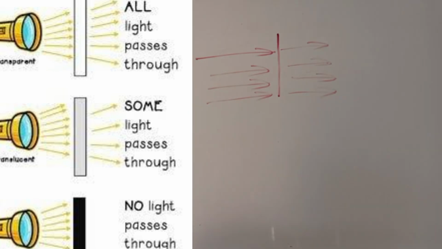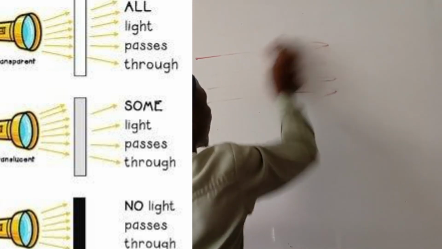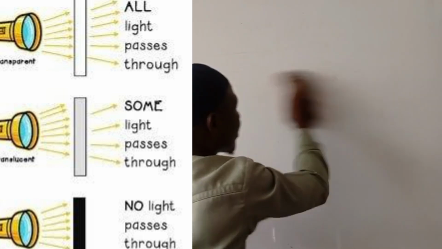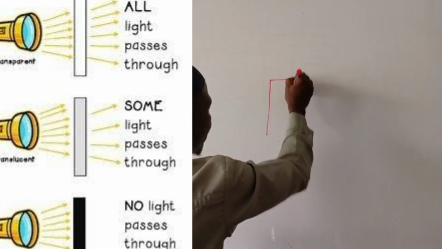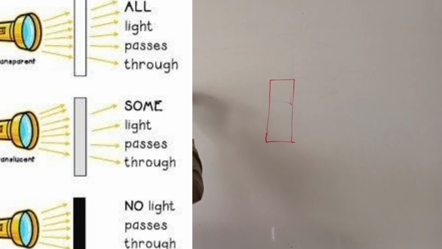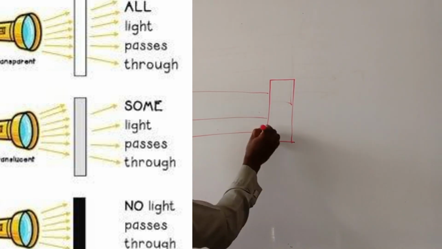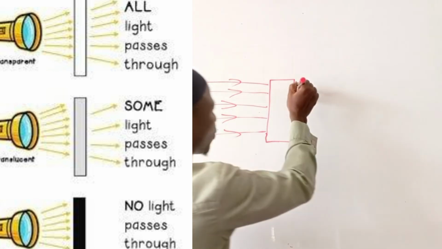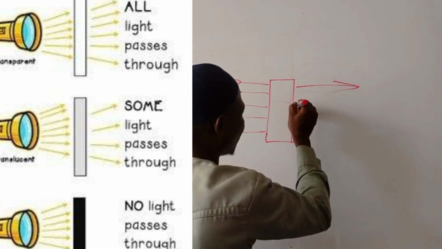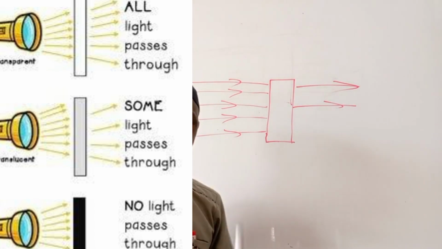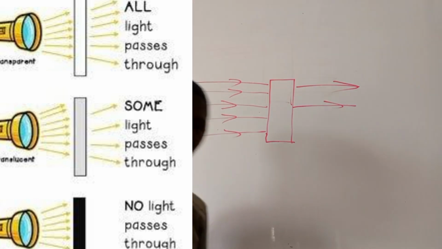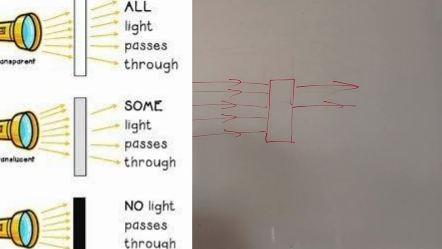So in that case, if you have a translucent material like this, and the ray of light from outside is coming like this, out of these five, maybe only two will get out of the translucent material. Any material that will not allow 100% of the rays that fall on them to pass through, we call translucent material.